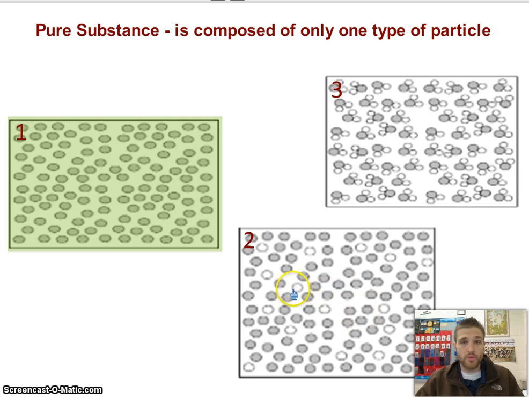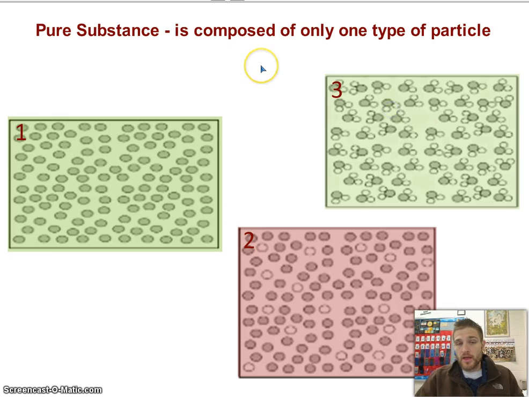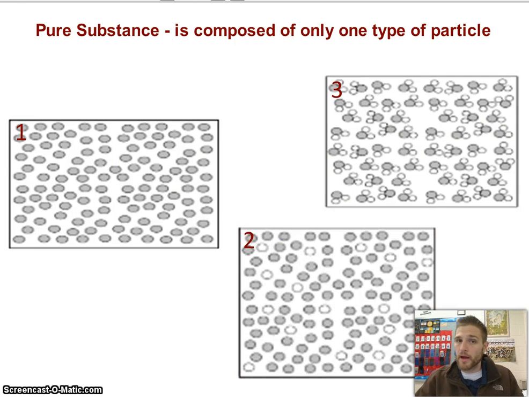Now picture number two has white spheres in it, so it is not a pure substance because it's composed of different things. Now number three looks a little bit different because it does have more than one part, but if we look at each individual part of the kind of Mickey Mouse, you'll notice they're all exactly the same. That makes that a pure substance because it's composed of the same thing over and over again. For instance, if this was water, this would be H2 because there's two white spheres. Oh, one gray. That would be a pure substance. All right, let's move on.